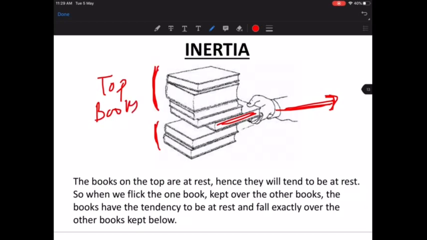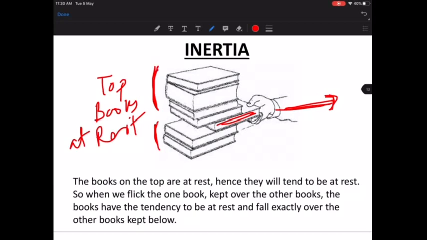Inertia means the top books here were at rest, so they will tend to be at rest. Tend to be means they were at rest earlier and they would want to remain at rest later as well. Correct? They don't like to move from the state of rest.